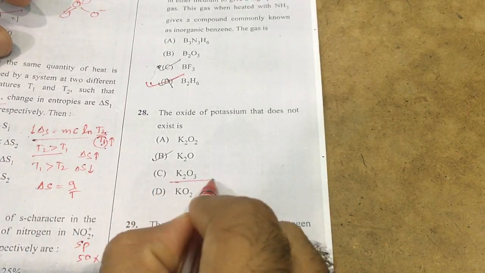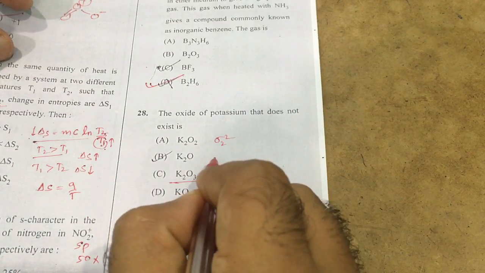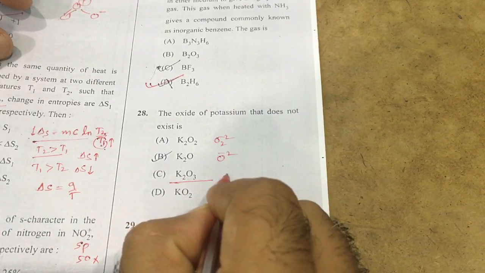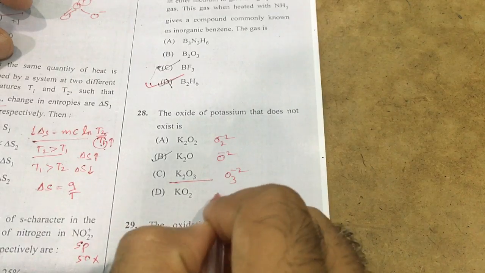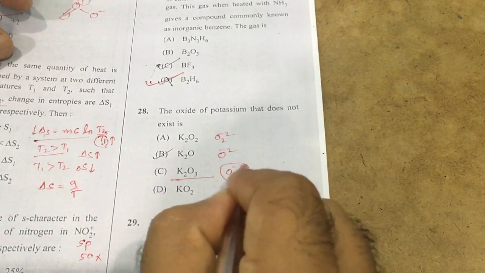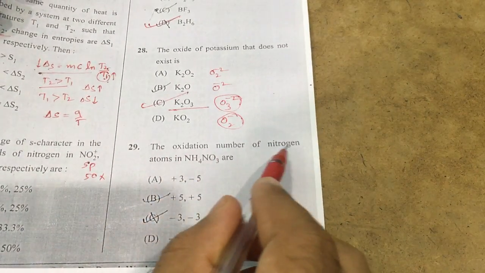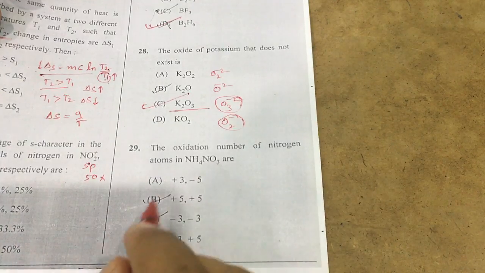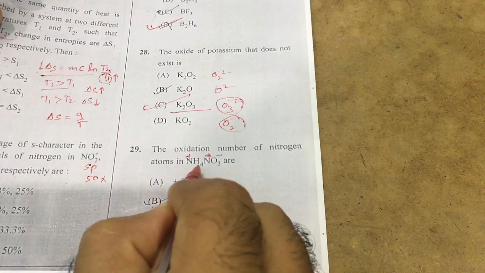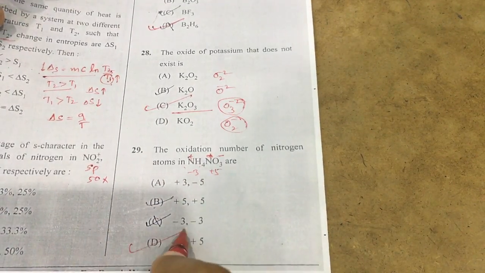I hope this is not, because this is O2 2-, the peroxide form, this is O2-, the oxide form, this is O3 2-, like this not possible. O2 1-, this is superoxide, this type is not possible. C option is correct. Next, the oxidation state of the nitrogen atom here, NH4+ and NO3-, here minus 3, here plus 5, minus 3 plus 5, D option.